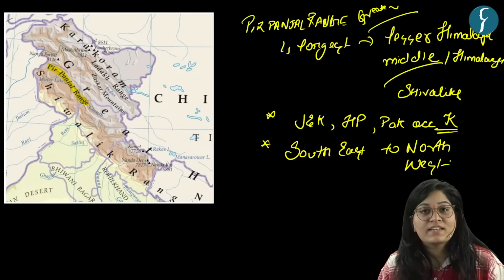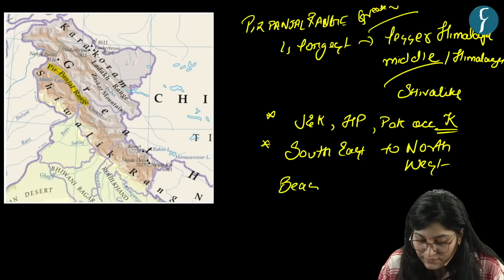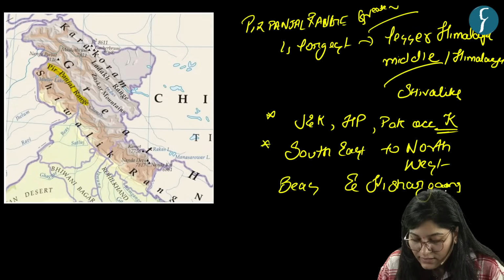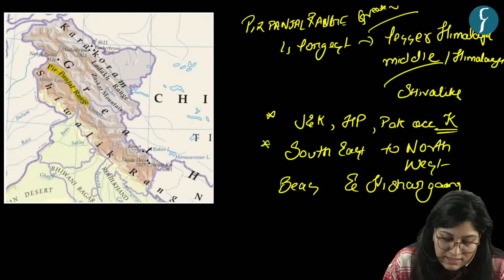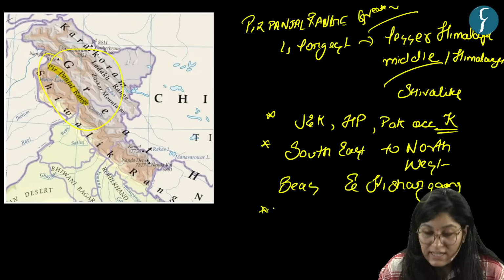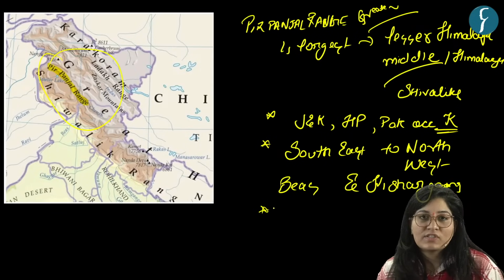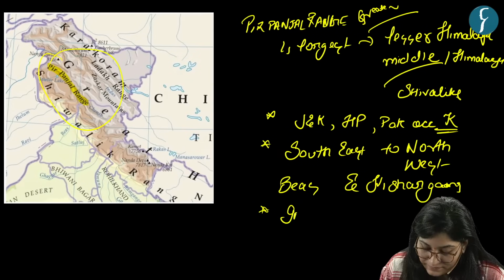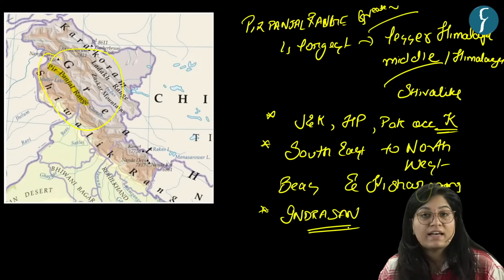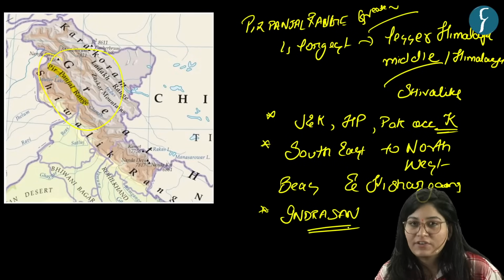Between Beas river and Kishanganga river. Here in this map, you can see Pir Panjal range. Now, tell me the highest point of this range. Yes, Indrasan. This is the highest point of Pir Panjal range.